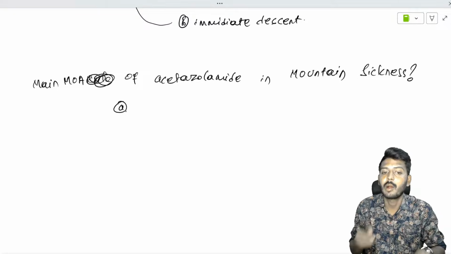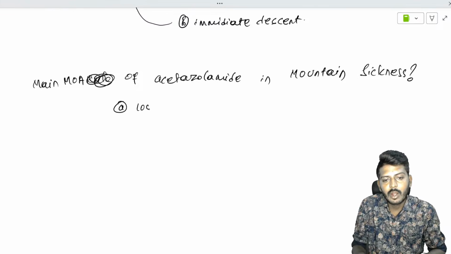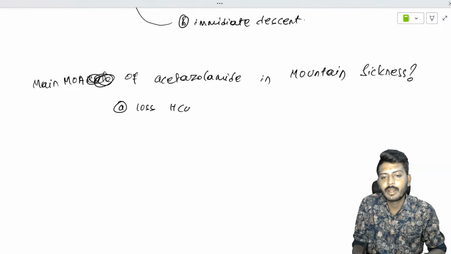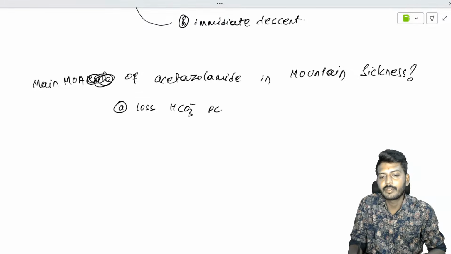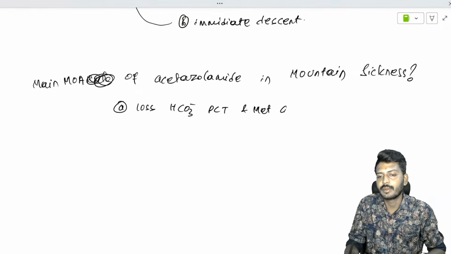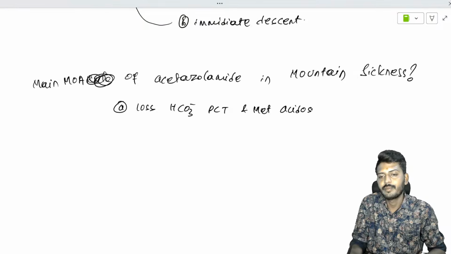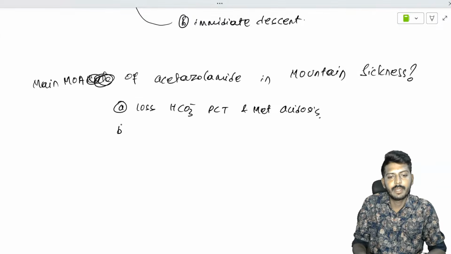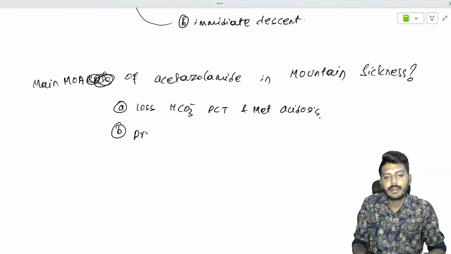Options I'll give: Option A, it causes the loss of HCO3 minus from the proximal convoluted tubule and leads to metabolic acidosis. Option B, it will prevent the CO2 loss.